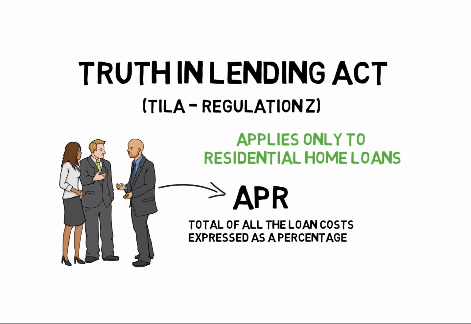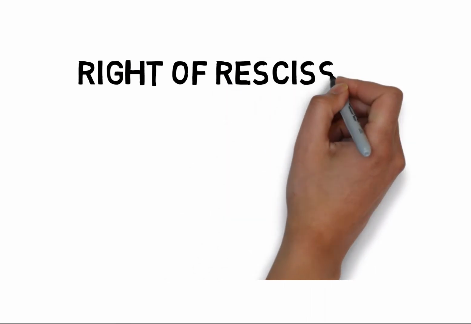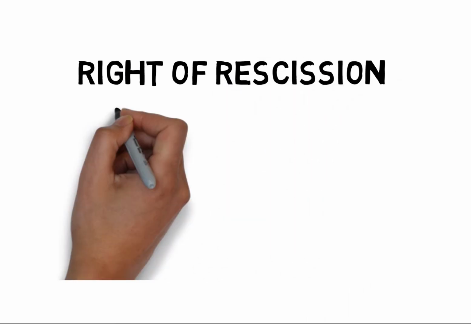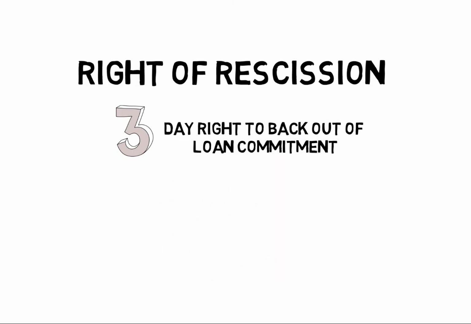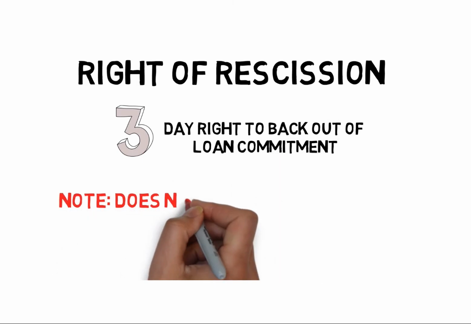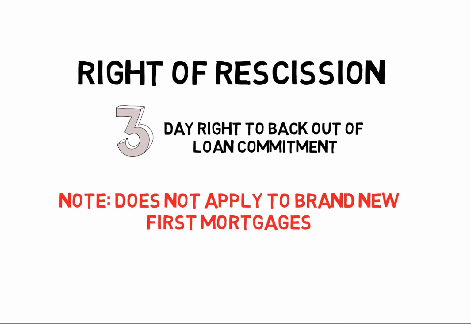Truth in Lending also deals with the right of rescission on a borrower's home loan. The right of rescission is a 3-day right to back out of a loan commitment. Note the right of rescission does not apply to brand new first mortgages, but it does apply to second mortgages, refinances, those type of loans.